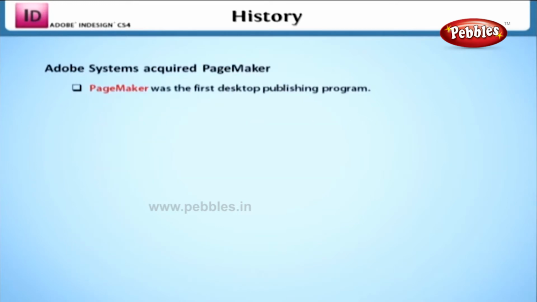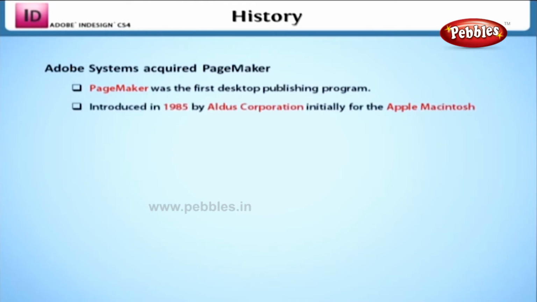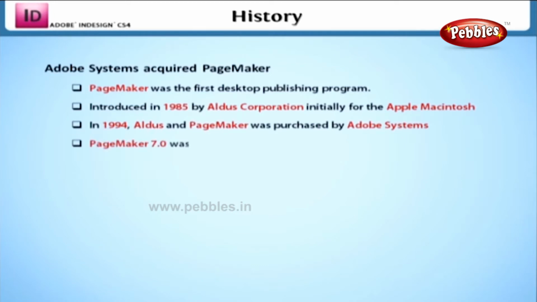PageMaker was the first desktop publishing program. It was introduced in 1985 by Aldus Corporation, initially for the Apple Macintosh. In 1994, Aldus and PageMaker were purchased by Adobe Systems. PageMaker 7.0 was the last version released by Adobe, and no more versions were released thereafter.